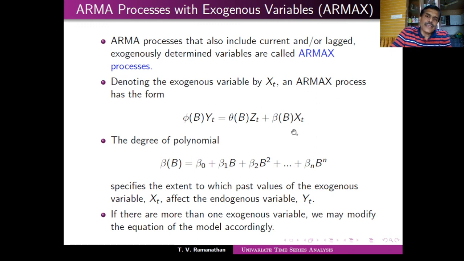For example, you are considering GDP, and you say that stock prices also influence it, so you want to consider stock prices too. But whether the stock price is endogenous or exogenous, we have to see. This model is not heavily used, but it is mentioned in Shumway and Stoffer, so I thought I'd just mention it. We are not going into the details. This is not a bivariate process; for that we are going to have two other models: transfer function models and multivariate processes. At that time it will not be exogenous but endogenous, meaning it is a part of the system, right?